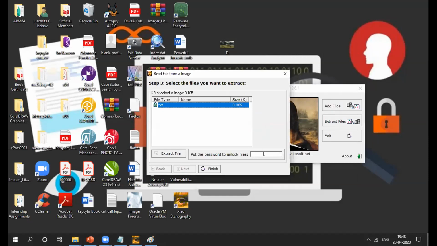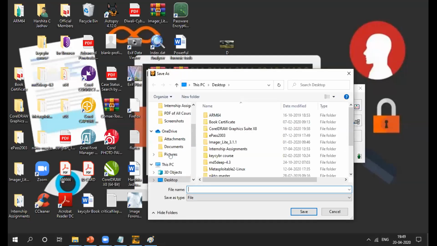Okay, so yes, I have put a password when we are adding both files. So yes, I'll just give my password here. Okay, my file will be extracted, so I'll just put K here.